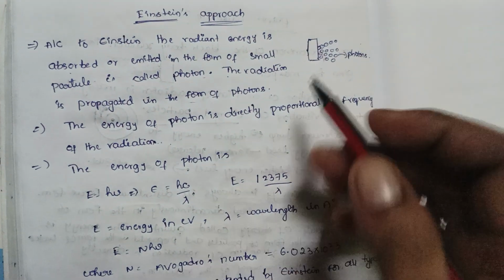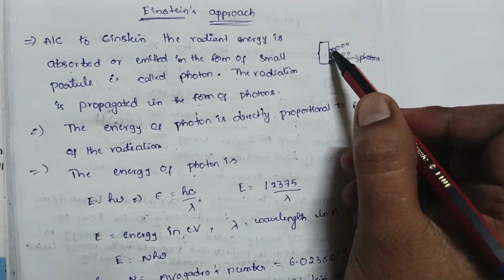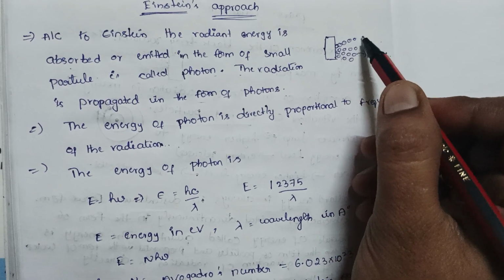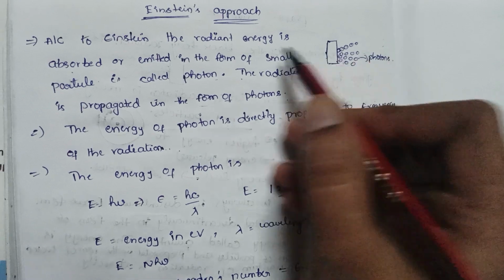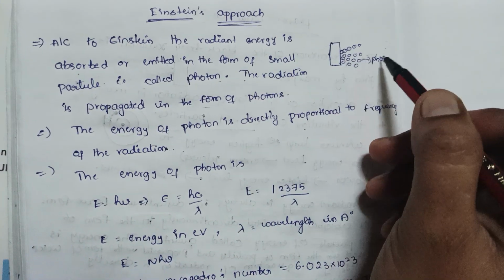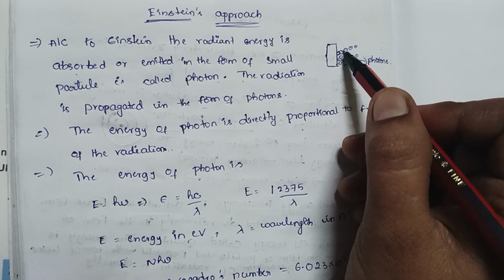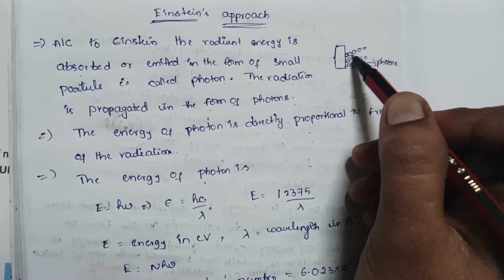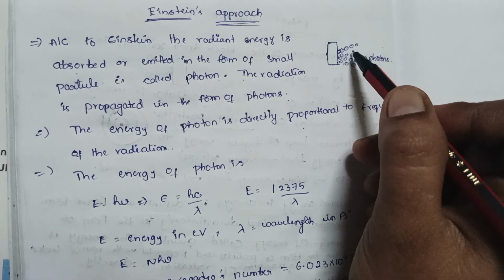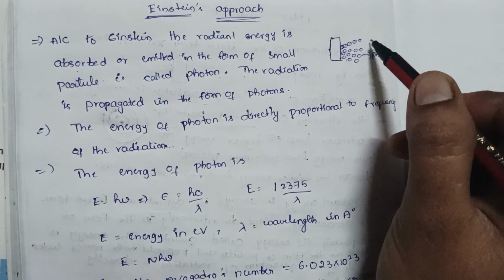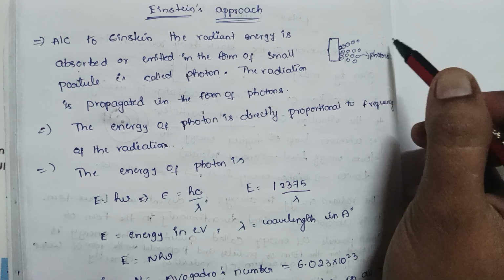In Planck's theory, the radiant energy, or released or emitted energy, is in the form of particles. After that, it is propagated as waves. Here, Einstein said that the emitted energy is in the form of particles or photons, and it is propagated in the form of photons only.